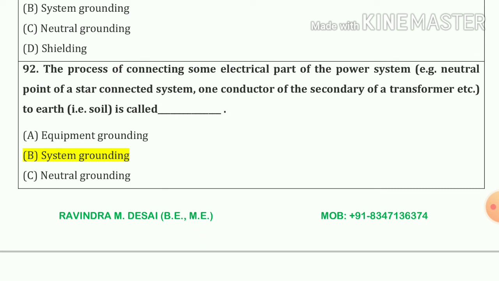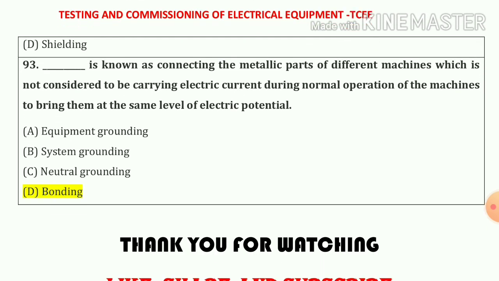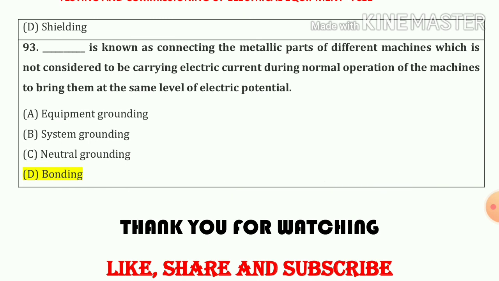Now 92 number. The process of connecting some electrical parts of the power system to the earth is called system grounding. Option number B. Now last one, 93 number. Blank is known as a connecting the metallic parts of different machines which is not considered to be carry electric current during normal operations of the machines to bring them at the same level of the electric potential. So that is known as a bonding. Option number D.